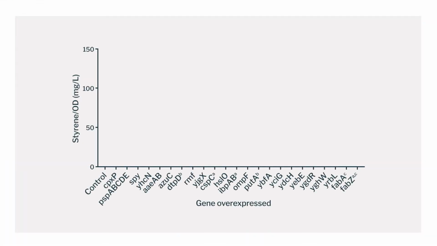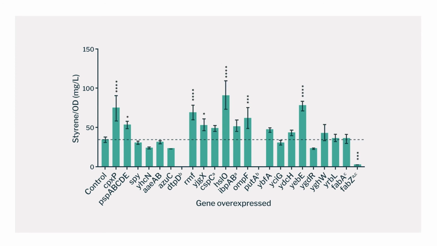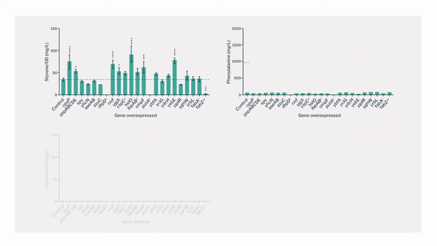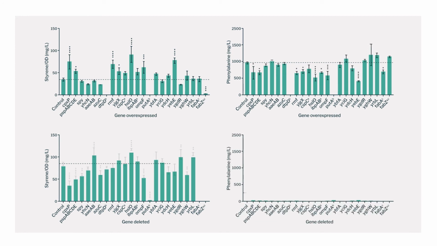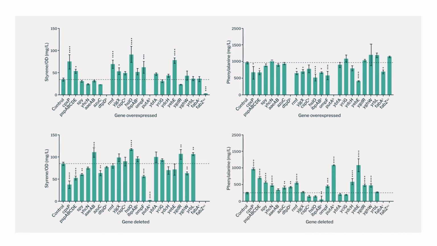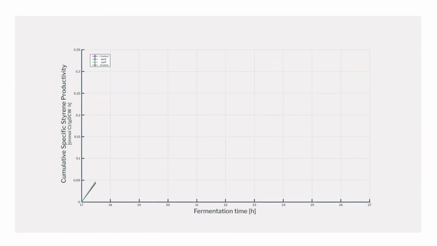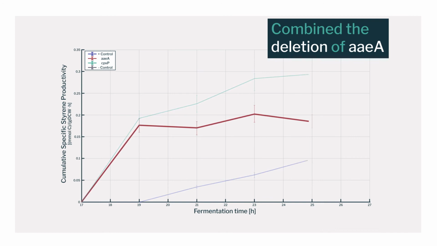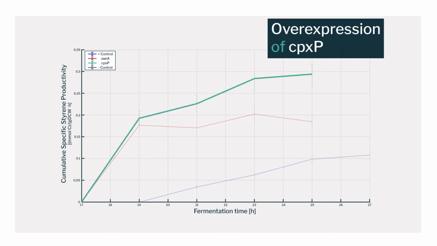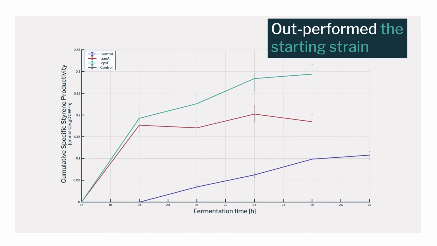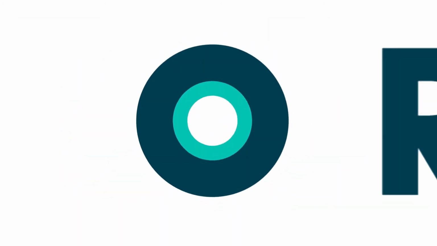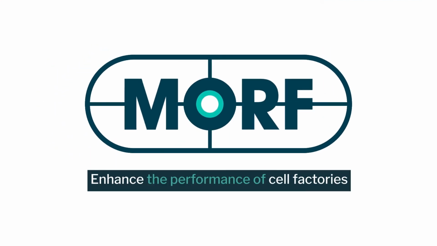In total, 23 candidate genes were screened for improved styrene production by deleting and overexpressing each gene in the production and control strain and testing them in shake flask cultures. The best producing strains were identified and assessed further for styrene production in fed batch fermentations. A re-engineered strain that combined the deletion of AAEA with overexpression of CPXP outperformed the starting strain for both the maximum specific cumulative rate of styrene production and the total amount of styrene produced, illustrating the power of Morph MOBSI to enhance the performance of cell factories.